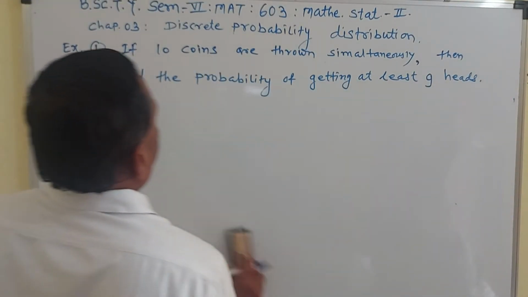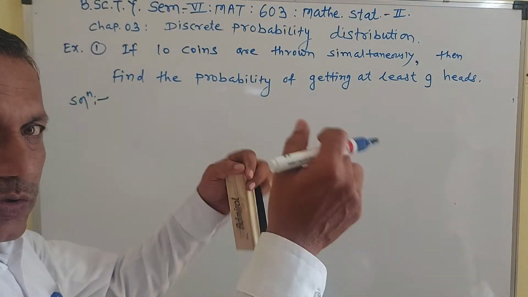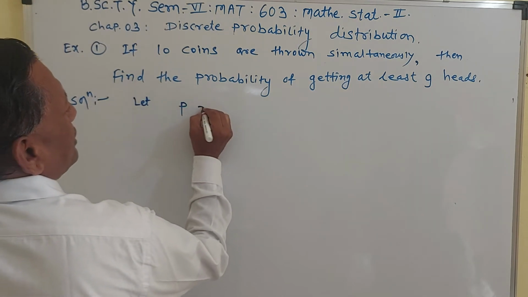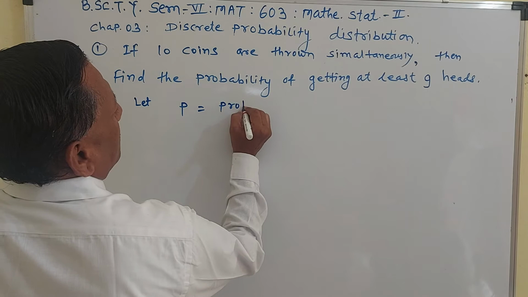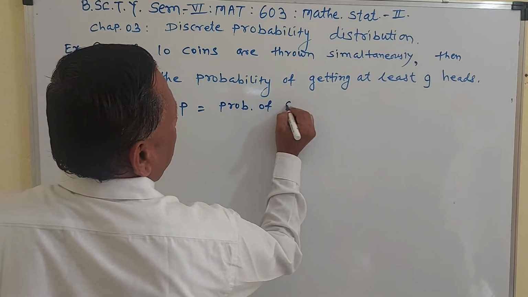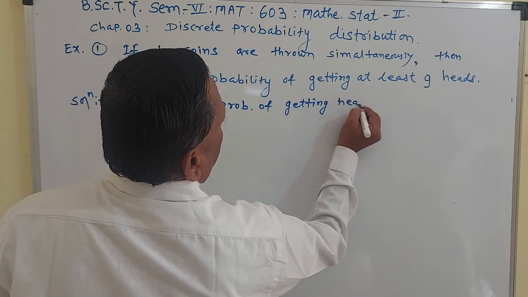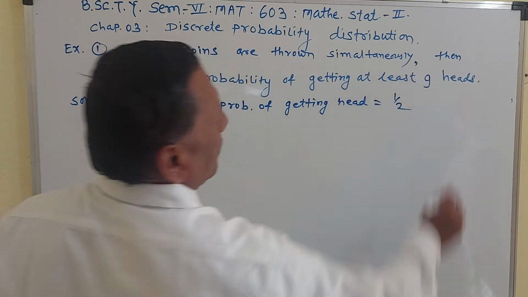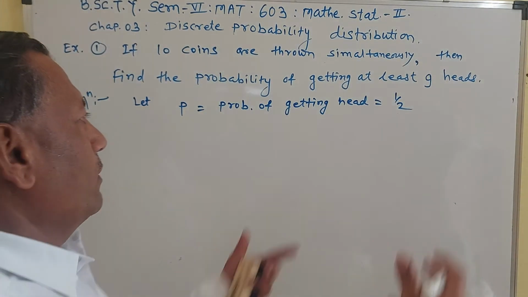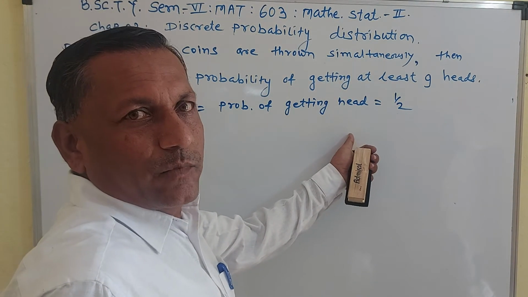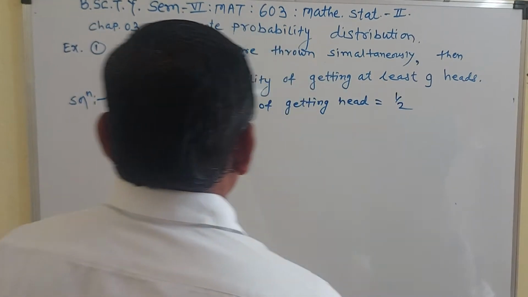Now let P is equal to probability of getting head. So you know that is equal to 1 by 2. Here are two exhaustive cases, and getting head there is one favorable case, that is its probability is 1 by 2.